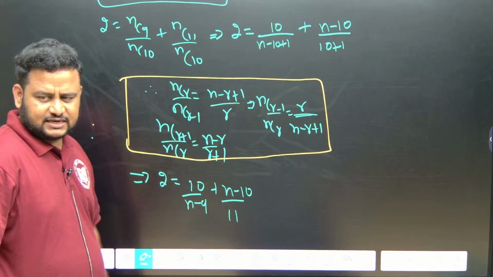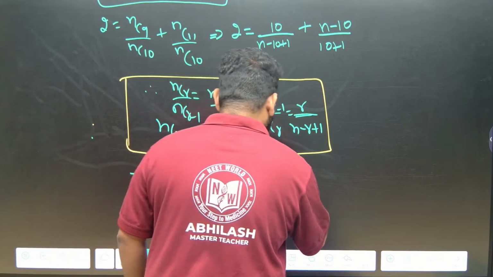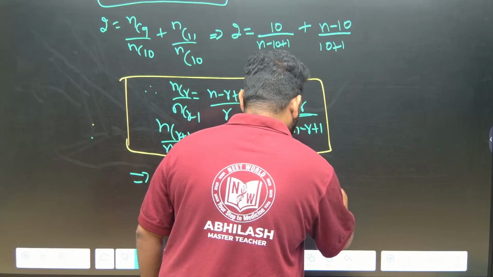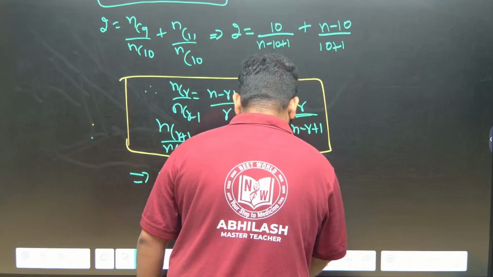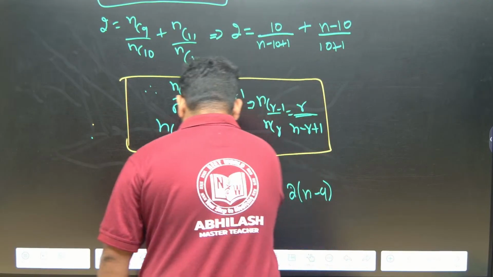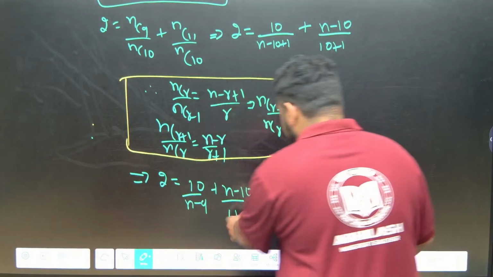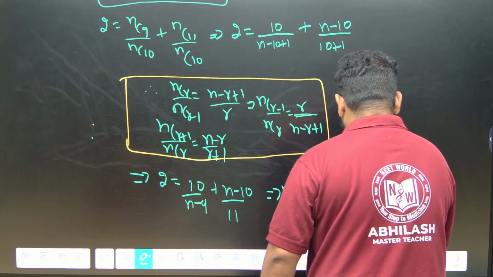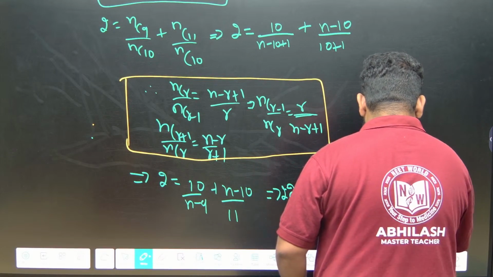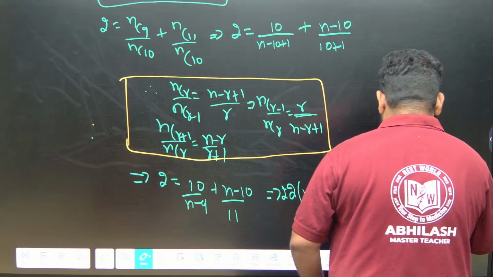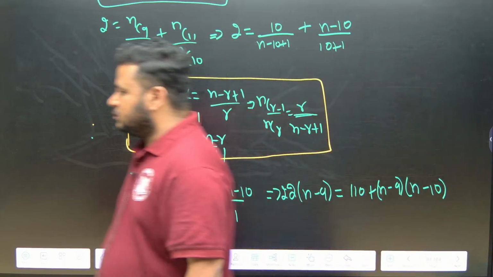Now we just take the LCM. This implies 2 into N minus 9 into 11, that is 11 into 2, which I can write as 22. So this will become 22 into N minus 9. If I take the LCM there, 11 into 10 is 110, and this is 9 into N minus 10. This is N minus 9 into N minus 10. Correct na?